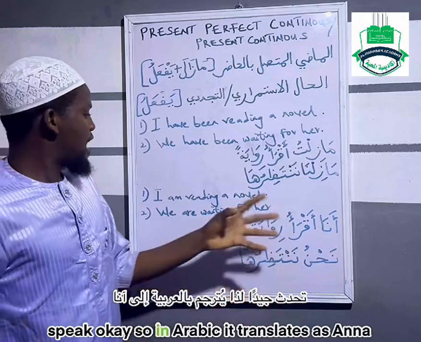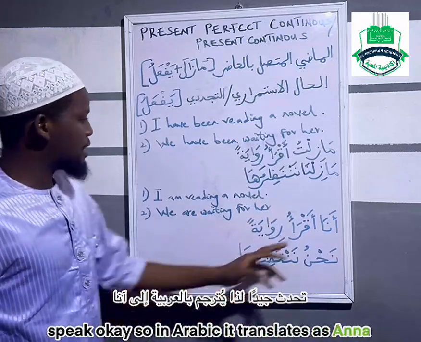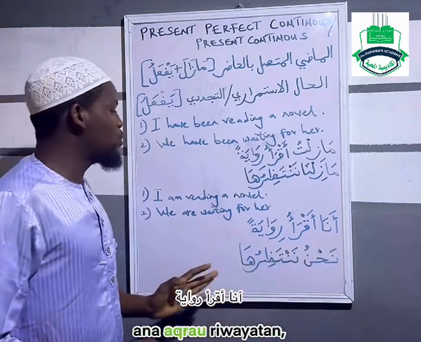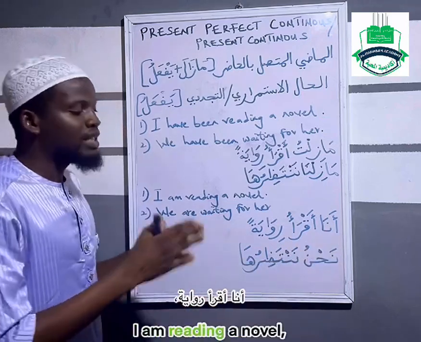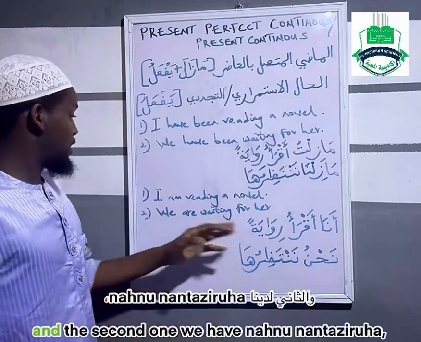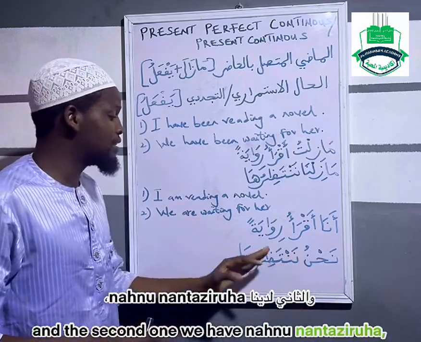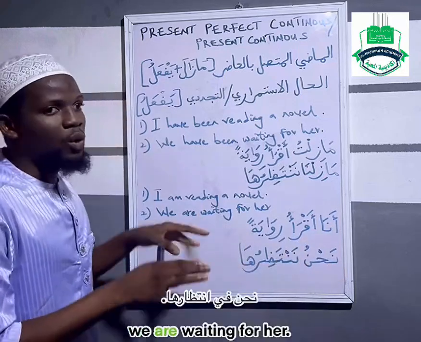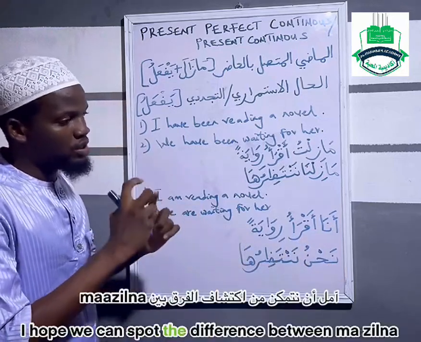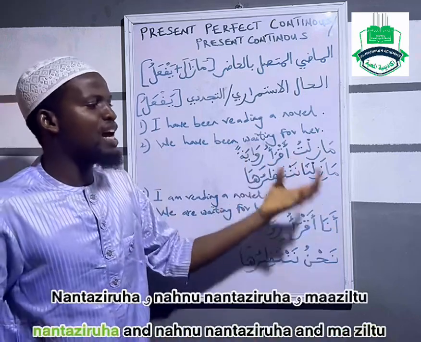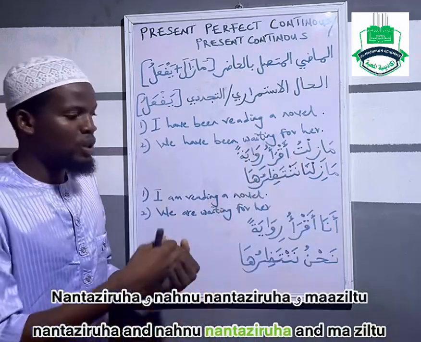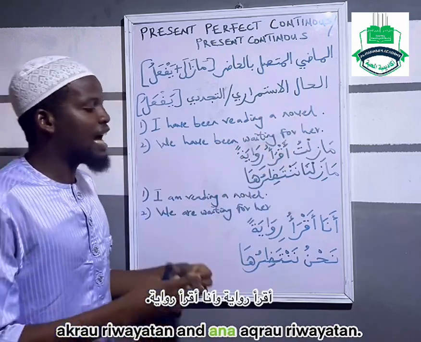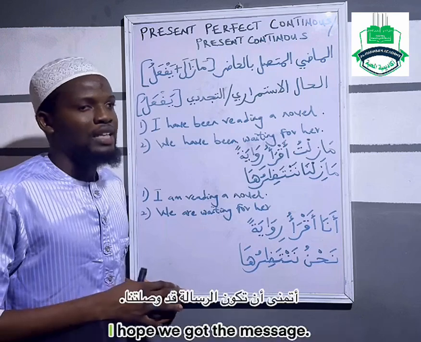Okay, so in Arabic it translates as Ana akra'u riwayatan. I am reading a novel. And the second one we have Nahnu nantaziruha. We are waiting for her. I hope we can spot the difference between ما زلنا ننتظرها and نحن ننتظرها, and ما زلت أقرأ رواية and أنا أقرأ رواية.